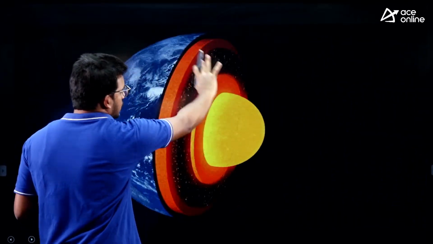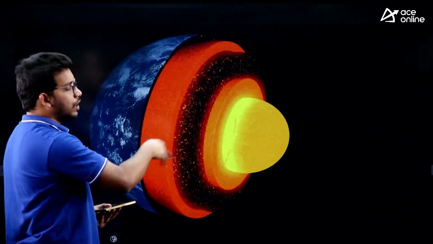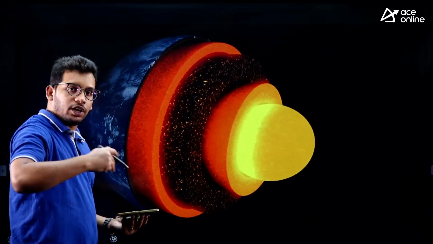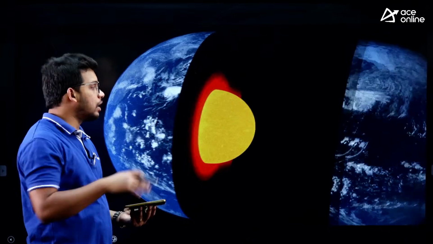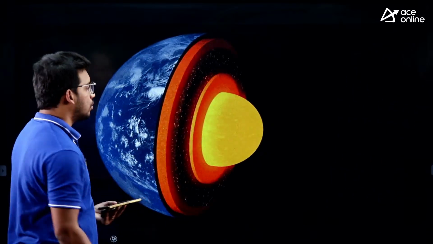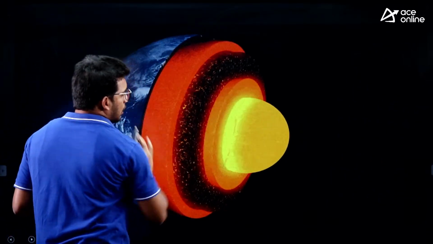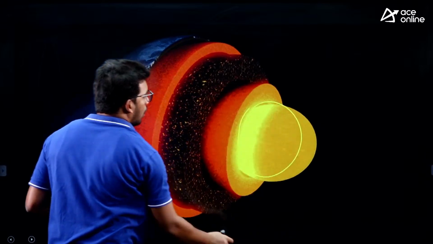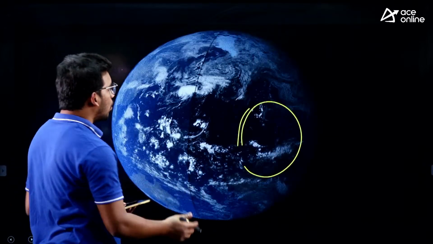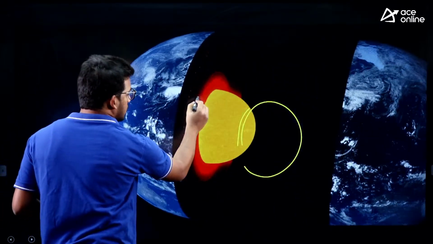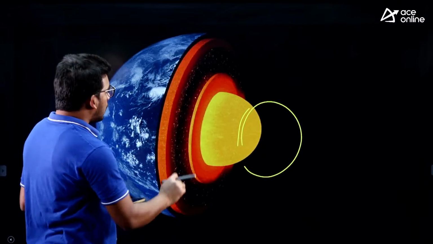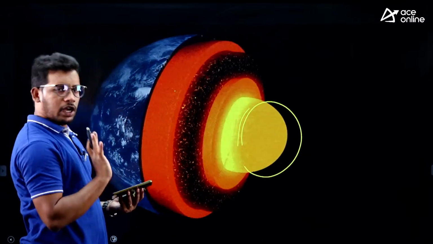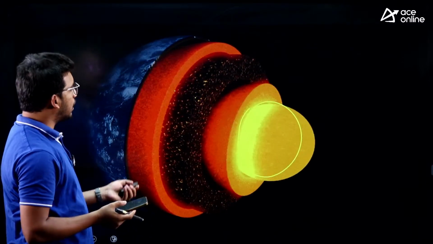This is just a half section, and if you attach the half sides, there are full complete circles. So earth is divided into layers, like how if you peel an orange there is one top layer, you can consider it as the crust also. So this is the inside, this is the core, the ball, and then just above it is the outer core, and one more layer above it is the inner mantle and outer mantle, then the crust. I will show you one more diagram, you will get a clear idea.